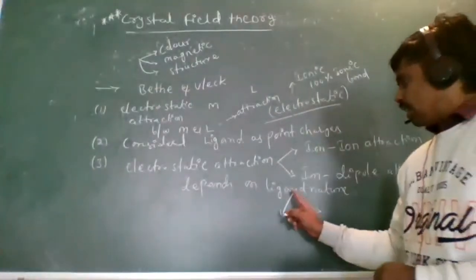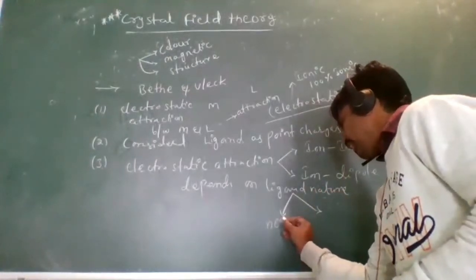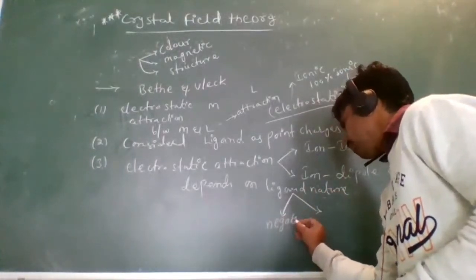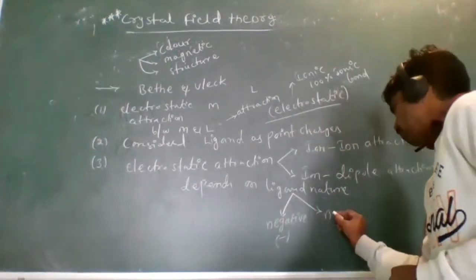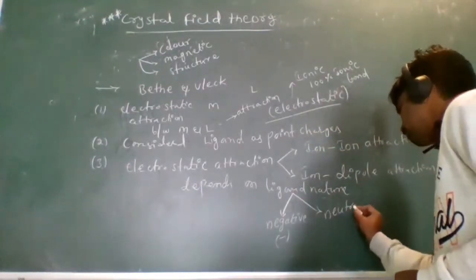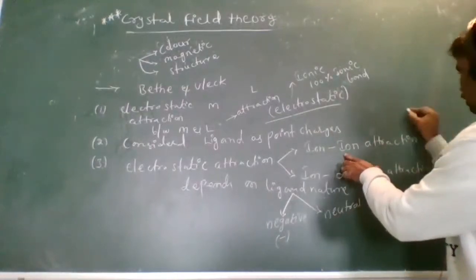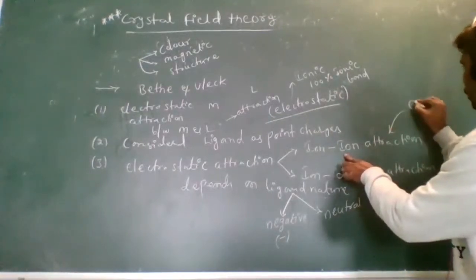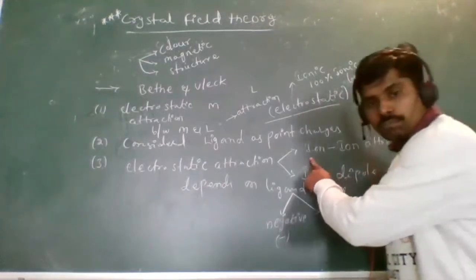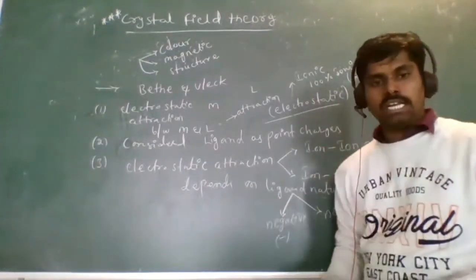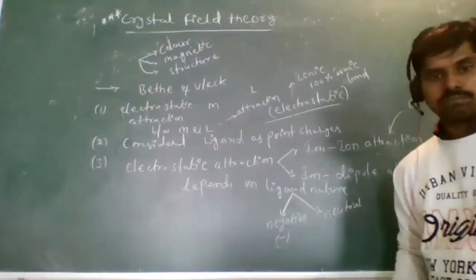What is there here? Ligand's nature. First, the ligand may be a negative ligand, or maybe a neutral ligand. If the ligand is negative, there is attraction between the central metal atom and ligand, and that attraction is called ion-ion attraction.